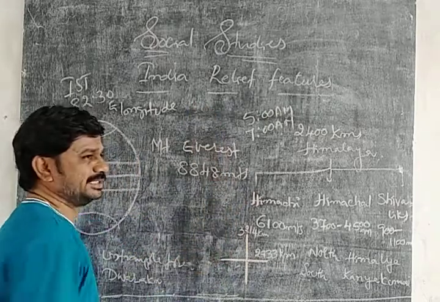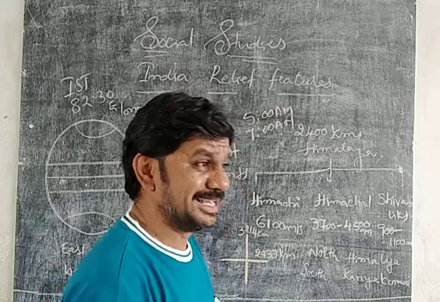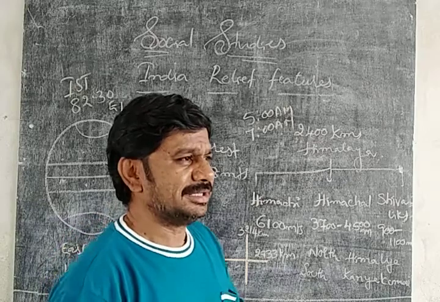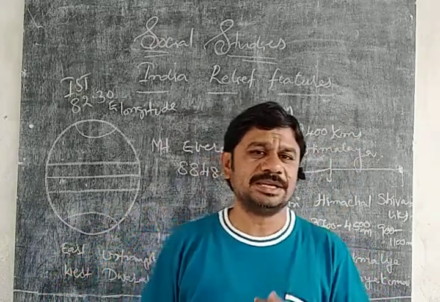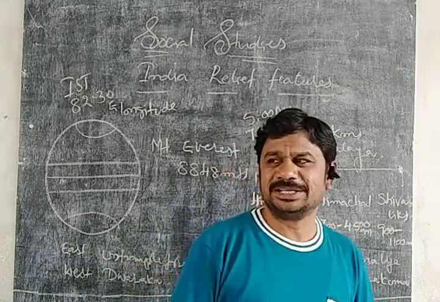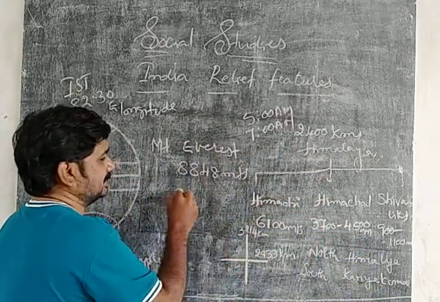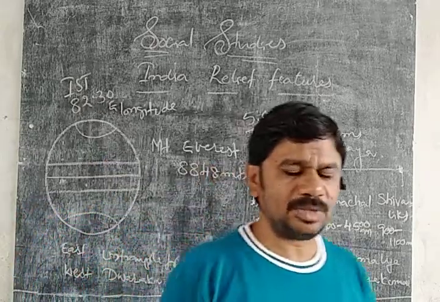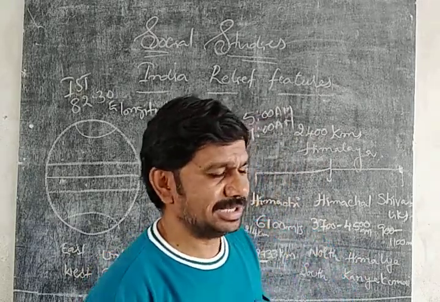Generally, since it is located in the Himalayas, we think it is in India, but it is not. It is located in Nepal.